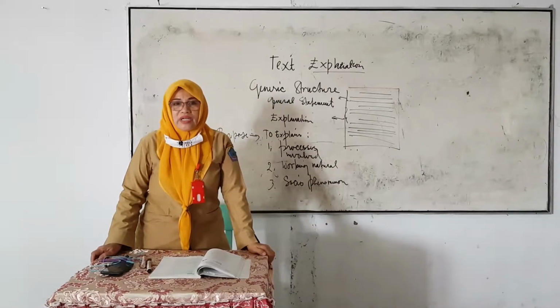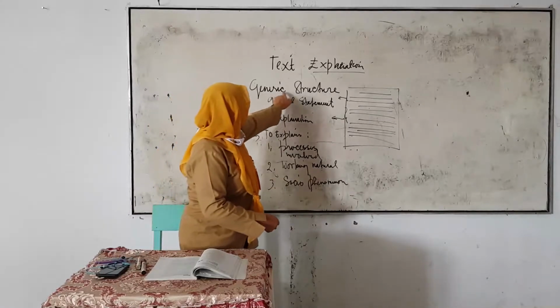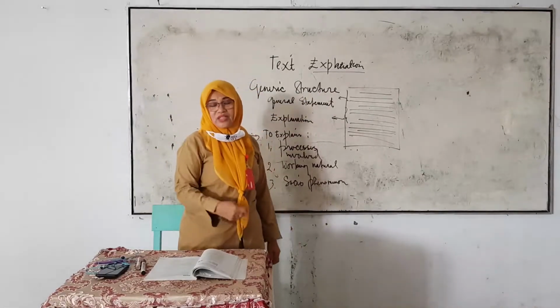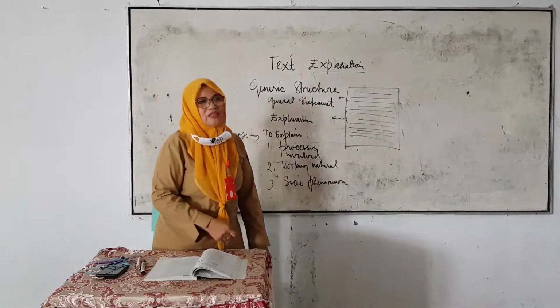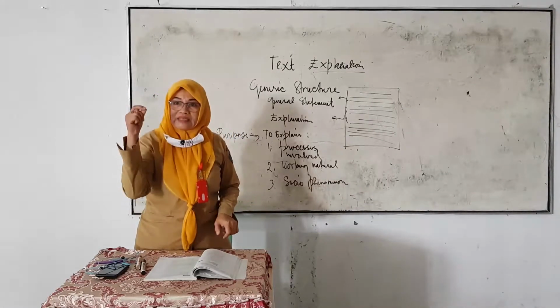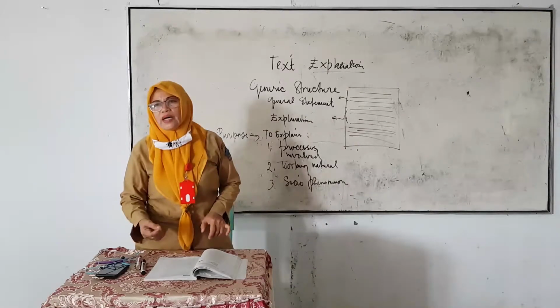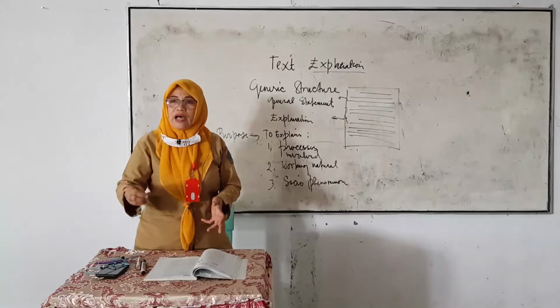You have to know that every text we learn has a different generic structure. Kita belajar setiap teks ada perbedaan structure. If in mathematics, that is a formula. Kalau dalam matematika itu adalah rumus.